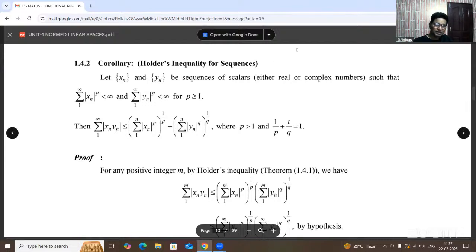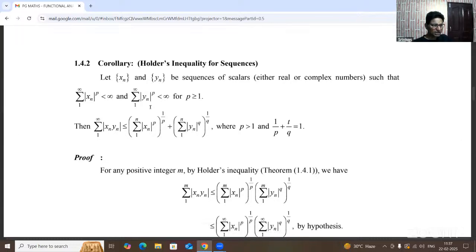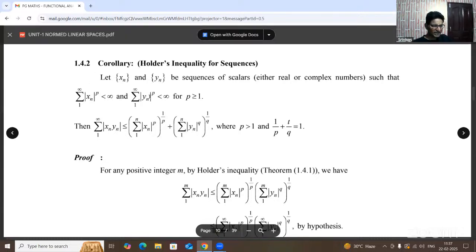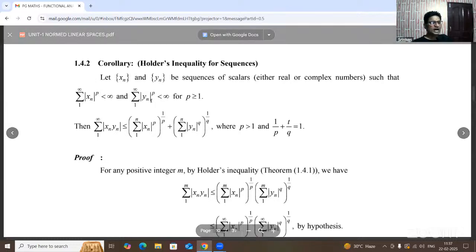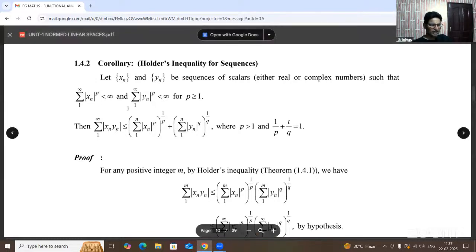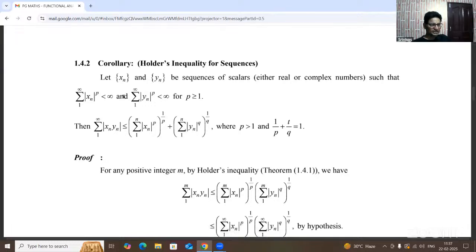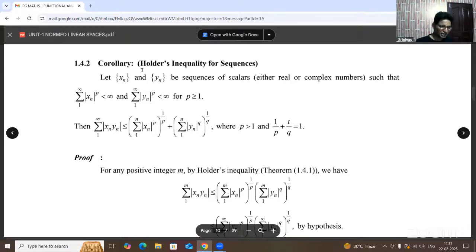Okay, now here is the Hölder inequality for sequences. Let xn, yn be any two sequences of scalars, real numbers or complex numbers, such that summation mod xi whole power p is less than infinite and summation mod yn whole power q is less than infinite, because xn, yn are two sequences in the lp spaces.